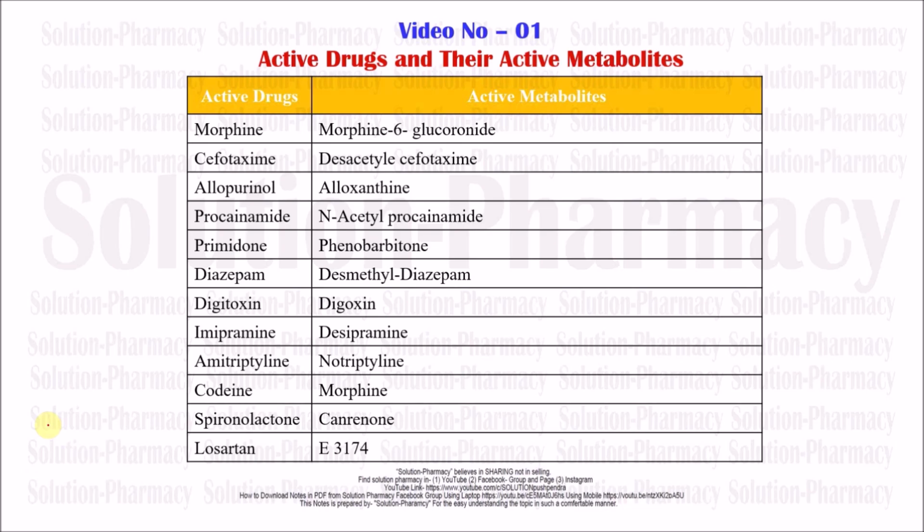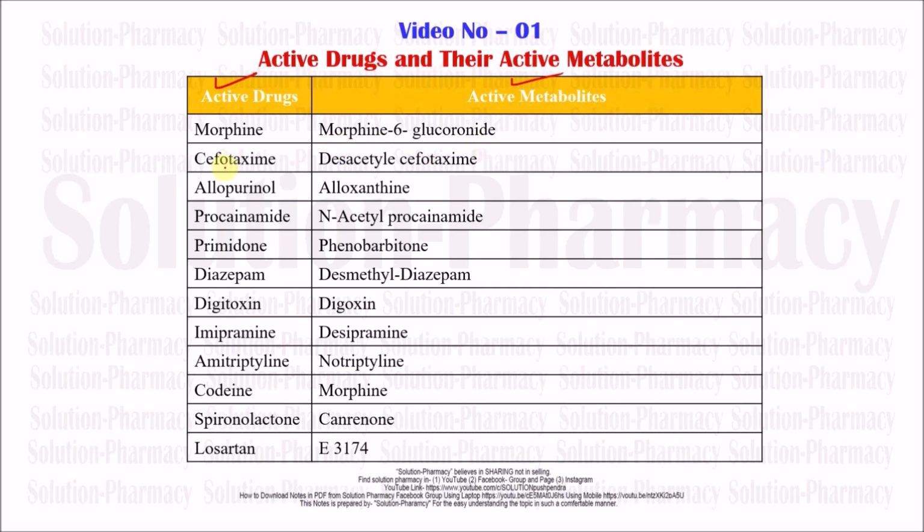This is table number 1, video number 1, as per the reference cited on the whiteboard section. Here the topic is active drug and their active metabolite, and this is one of the most important questions for GPAT, NIPER, pharmacy as well as semester exams. There are two columns here: the first is for the active drug and the other is for the active metabolite. Morphine is the active drug, and its active metabolite is morphine 6-glucuronide.